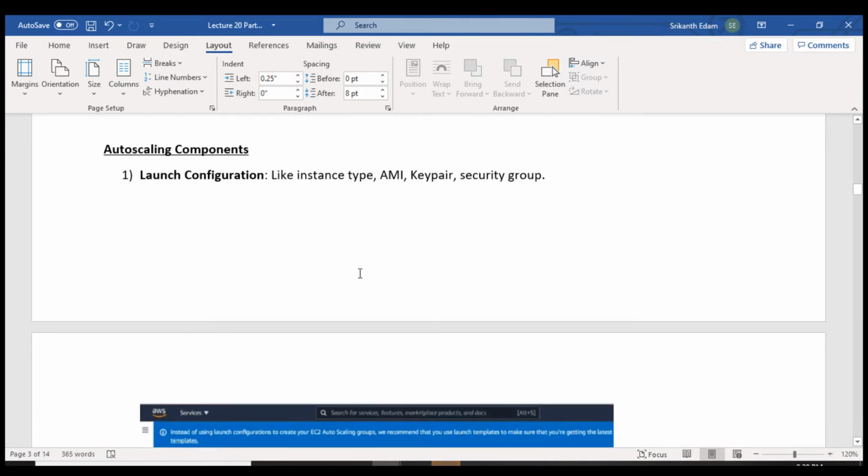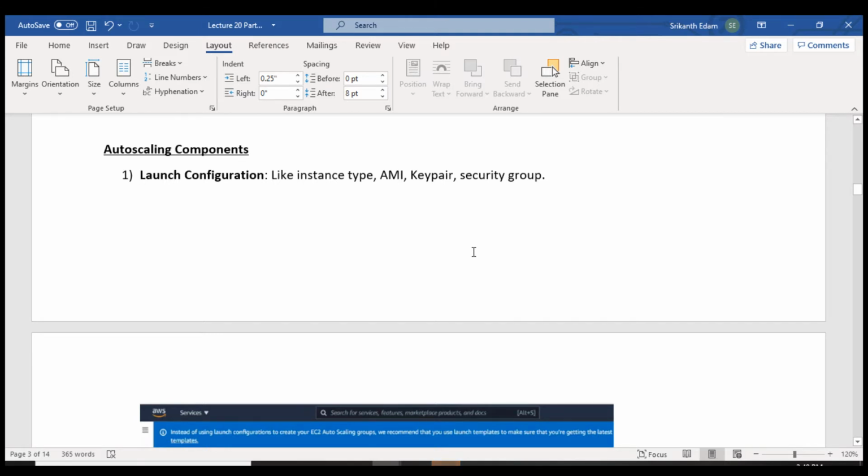So we have to configure the settings, right? When you are going to configure auto scaling settings, we have to mention all this. When you click on launch configuration, you have to mention the instance type, meaning from which instance family you want to select the instance, like T2, T3, R3. So depending upon the requirement you can select the instance type. For AMI, you create an AMI image of your EC2 and select it here, and you have to select the key pair and configure the security group as well. You can create a new security group or select an existing security group.